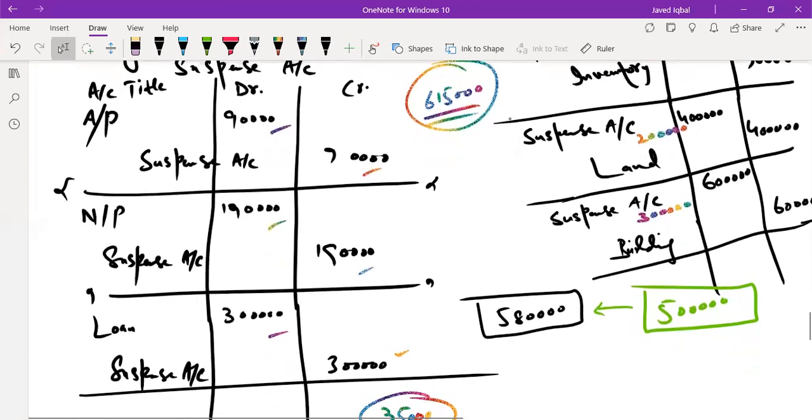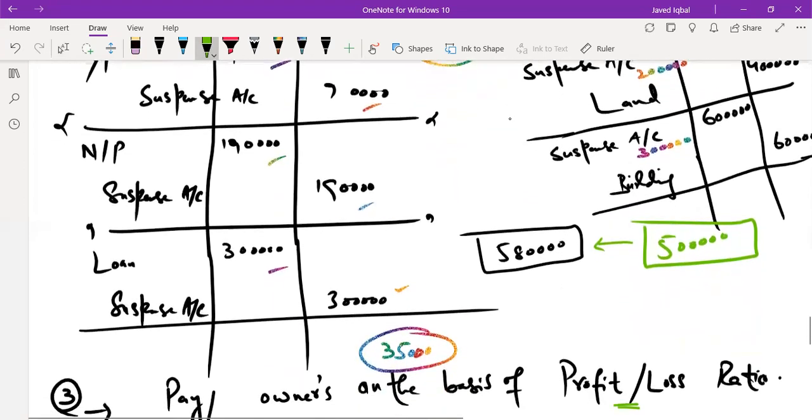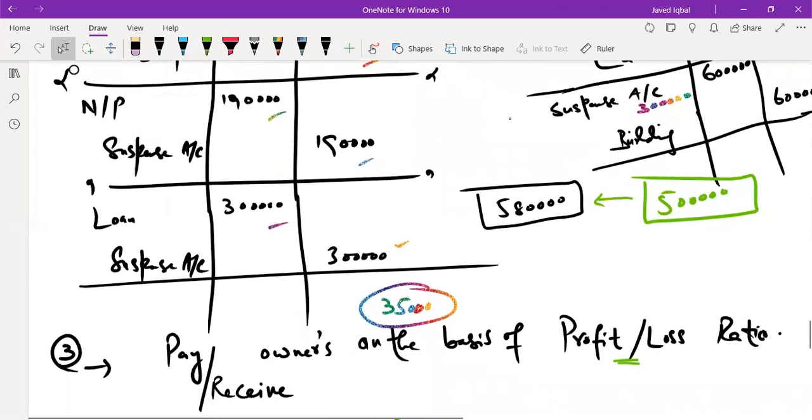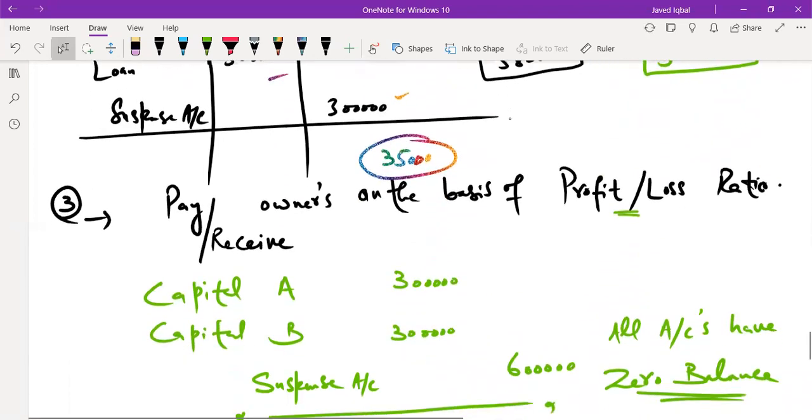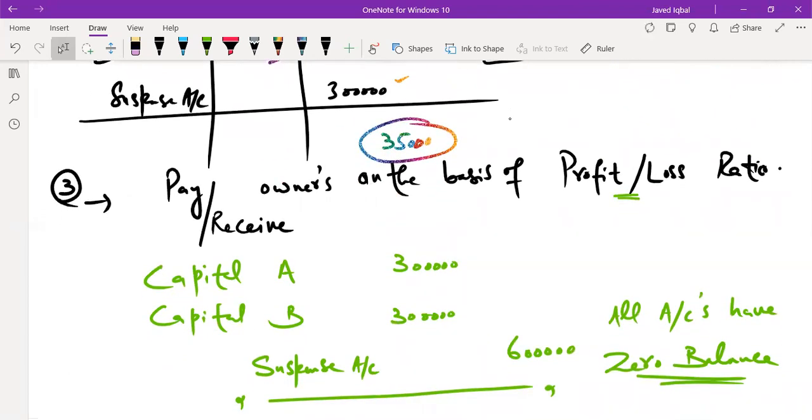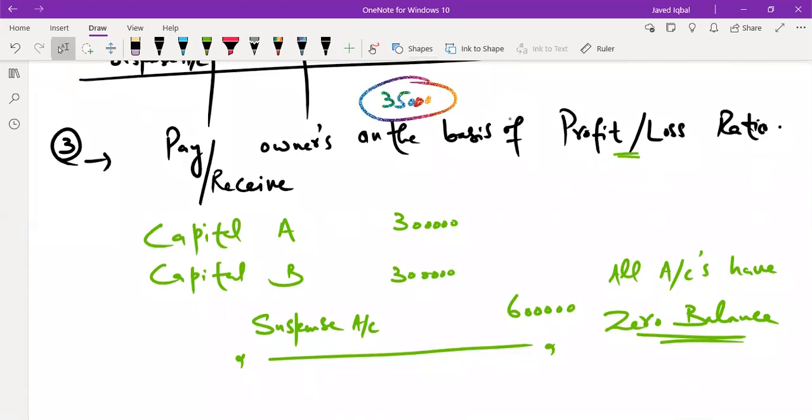Now you had liabilities to be paid off, so you are now closing down suspense account step by step by paying account payables. So you paid 90,000 in the first instance, 190,000 to the note payables, and 300,000 to the loans, and now you have remaining 600,000 to be paid to the owners. This is your last step. And since you had 600,000 with you, you are paying both of these owners equal amount, right?